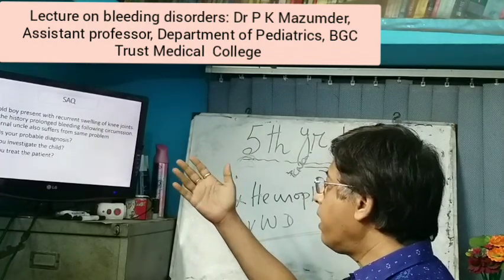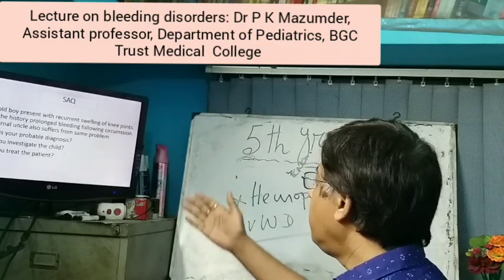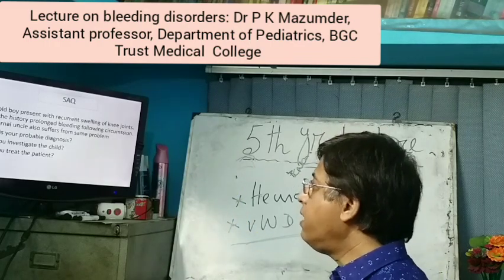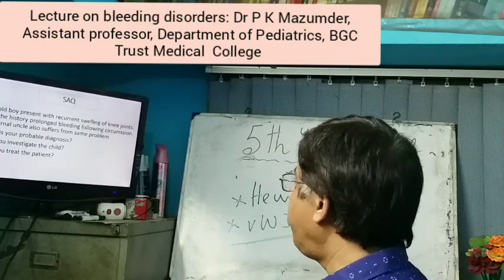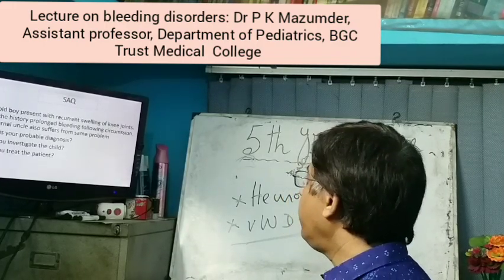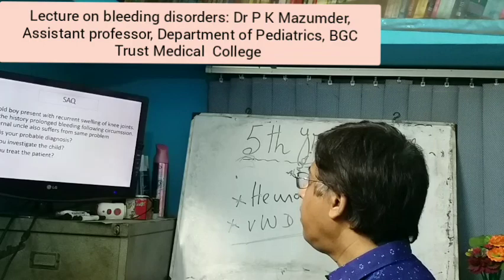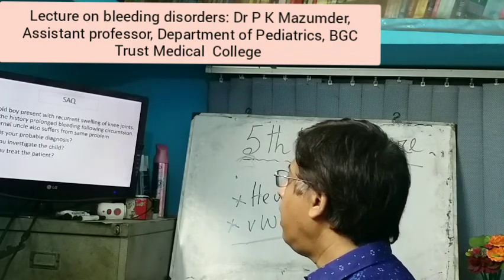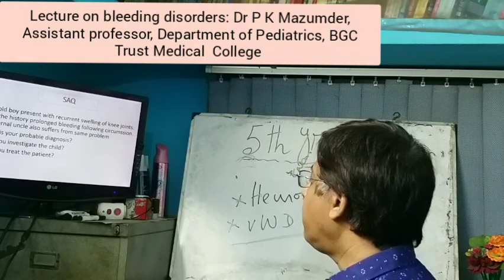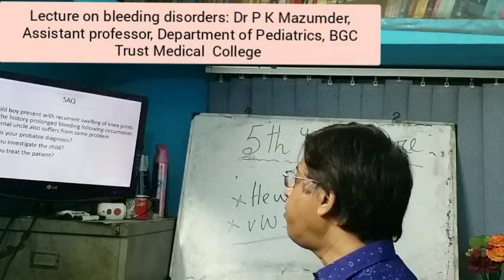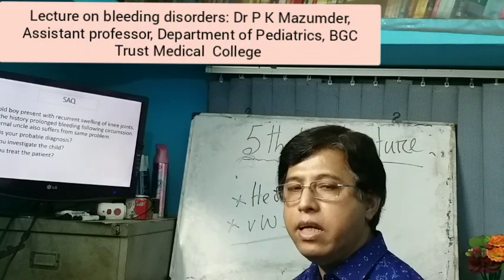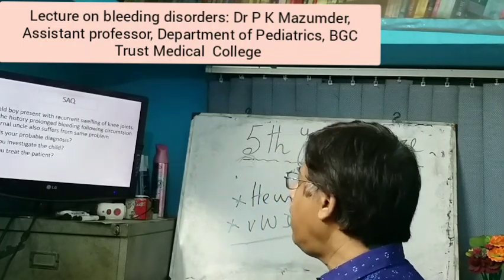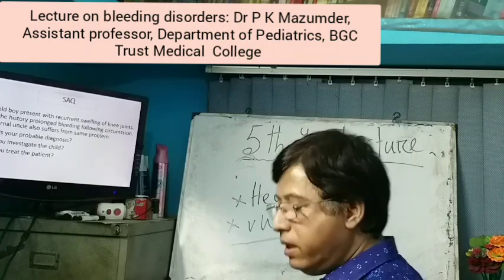Again, you should write down the key points. The age of the child is 5 years. Sex is boy, very important, and presented with recurrent swelling of the knee joints. From past history, there is prolonged bleeding following circumcision. And family history, the maternal uncle suffers from the same problem. So what is the probable diagnosis? My probable diagnosis is clotting disorder, possibly hemophilia. And how we investigate the child and how we treat the patient, I already discussed.